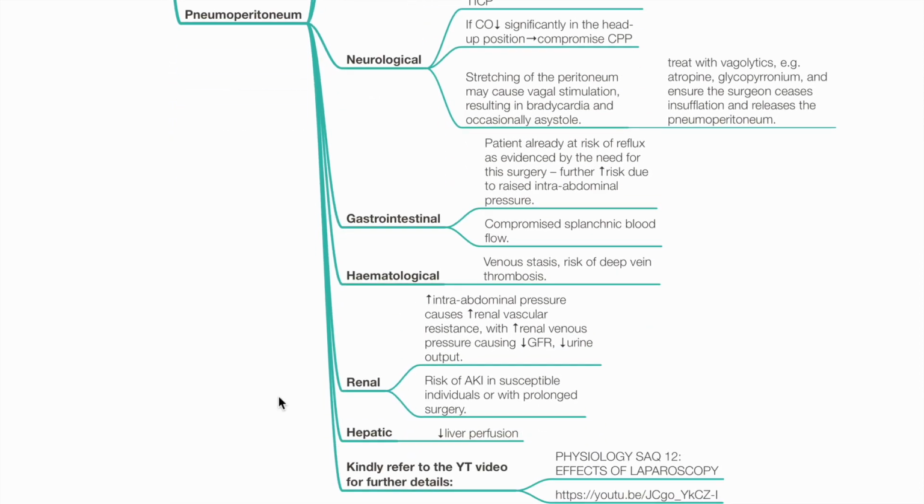Gastrointestinal. The patient is already at risk of reflux, evidenced by the need for this surgery. There is further increased risk of reflux due to raised intra-abdominal pressure. Pneumoperitoneum may compromise splanchnic blood flow. Hematological effects include venous stasis and risk of deep vein thrombosis.